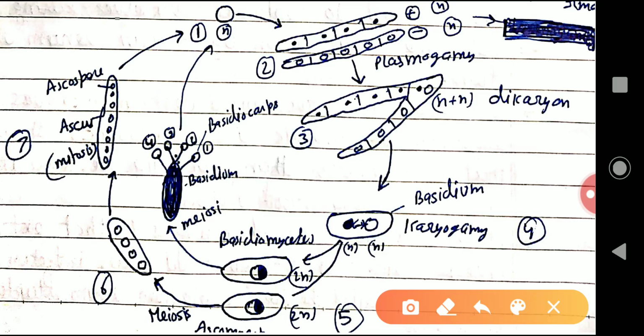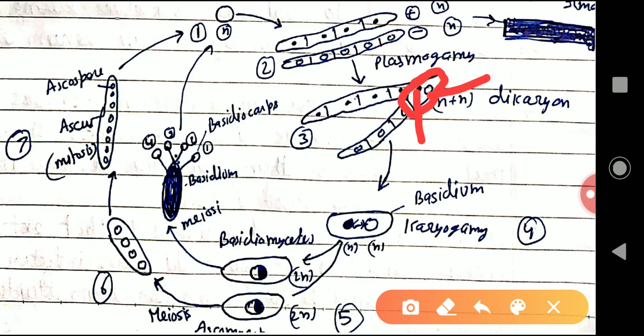This is the first nucleus, this is the second nucleus, but here the fusion has not taken place. That's why it is called the dikaryon phase, because in a single hypha you can see there are two nuclei, that is n plus n, because no fusion takes place in this hypha.